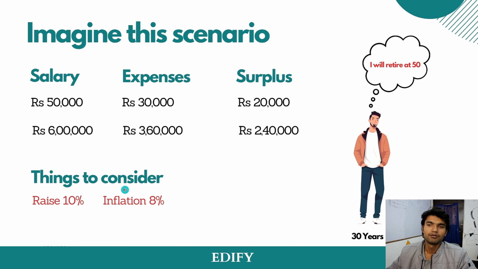Then we have inflation, which is also growing by 8%. Same in the expenses: the 3 lakh 60 annually will also be affected annually by 8% through the inflation. Now let's move on to the next slide.